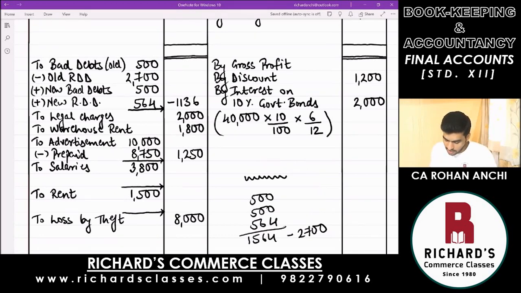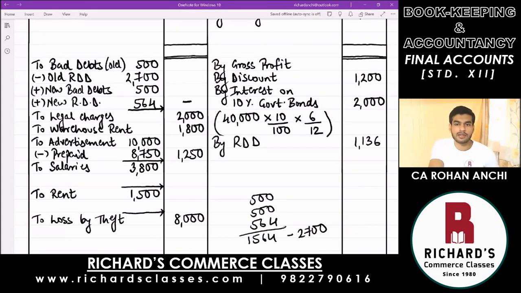So how will you write? What you will do is put a dash here because you cannot write a minus sign. So in the outer column, you put a dash, but on the other side, you go and write by RDD. Because of that excess RDD that you see minus 2,700, your figure has come negative. So write down here by RDD, and now you can write the answer 1136. Now no need to write the negative sign. It was negative on the debit, which becomes positive on the credit side.